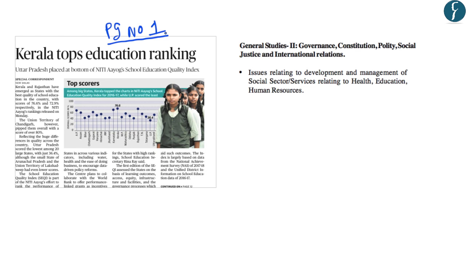Now, this article on page number 1 is related to the recent rankings of the state governments regarding the quality of education, based on an index of the NITI Aayog, which is known as the School Education Quality Index or SEQI. So, this will form a part of General Studies paper 2 under the topic Issues Relating to Education and Human Resources. Here we will try to understand the key aspects of the SEQI index and what the results of this ranking are highlighting.